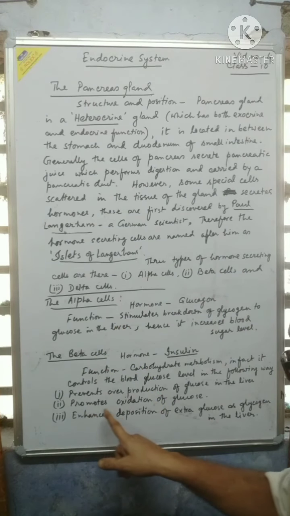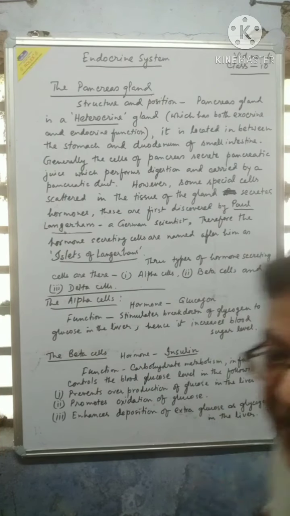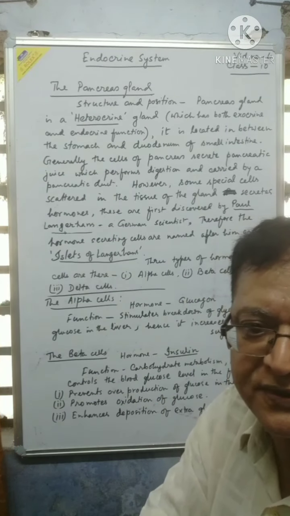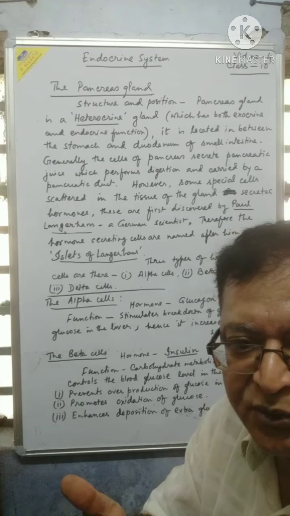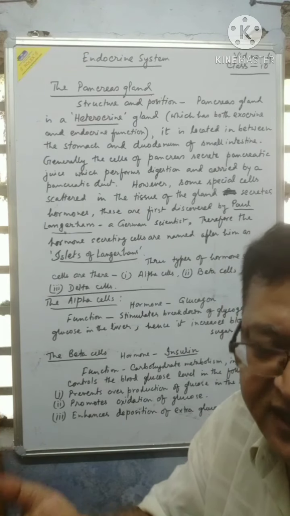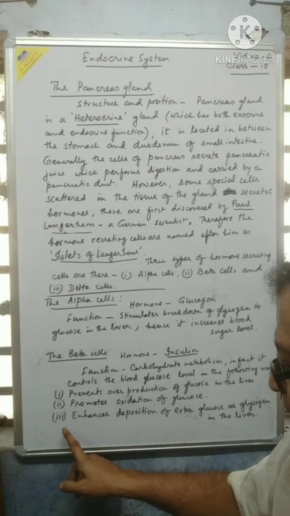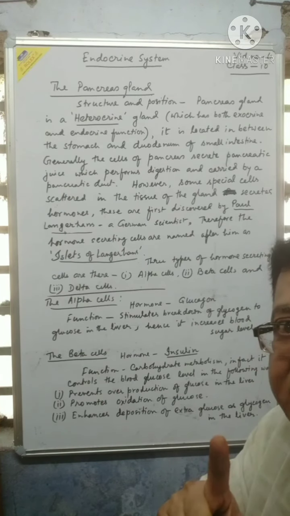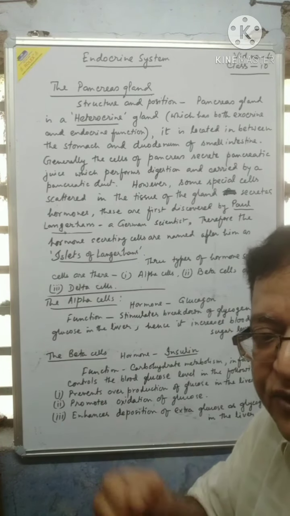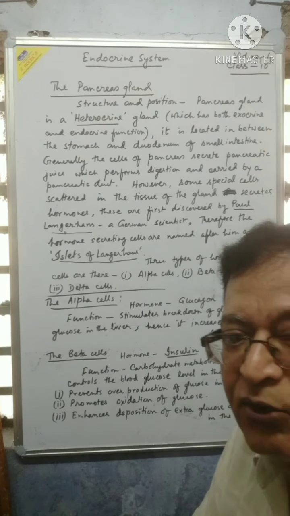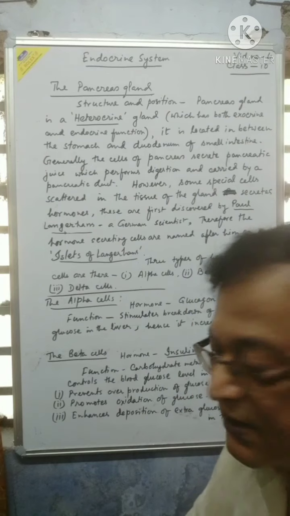Second, it promotes oxidation of glucose, meaning breakdown of glucose. When we respire, we break down glucose to produce energy. This is facilitated by the hormone insulin. That's why it is advised that you always do some physical exercise, walking, etc., to burn the glucose that has been coming into the blood.